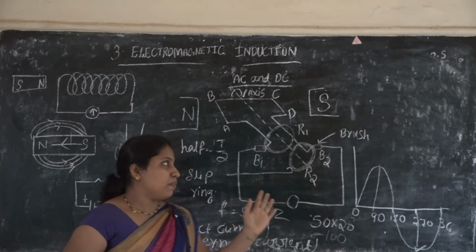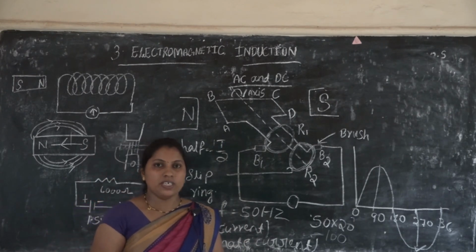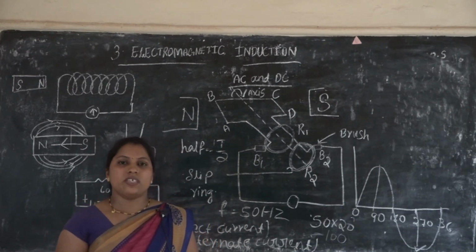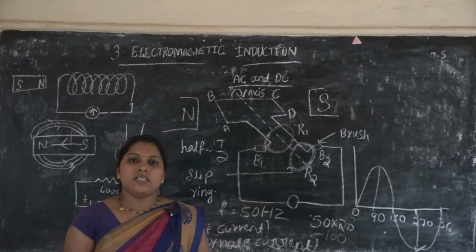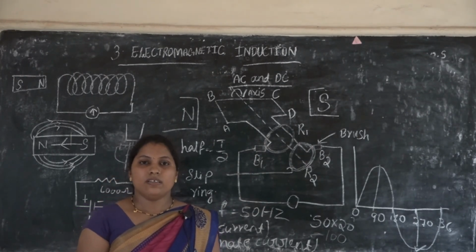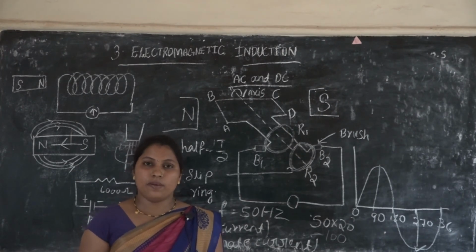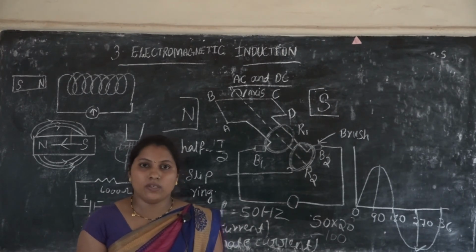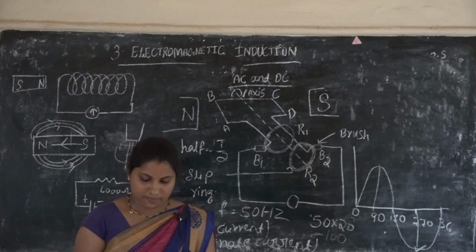So while the armature rotates, it produces electricity, and that is how our AC generator works. We studied in today's class about the AC generator, then what electromagnetic induction is, and Fleming's right-hand rule. Then we will continue in the next class.